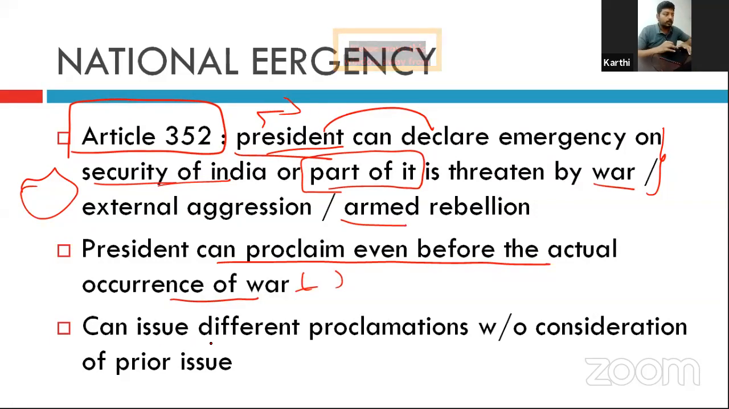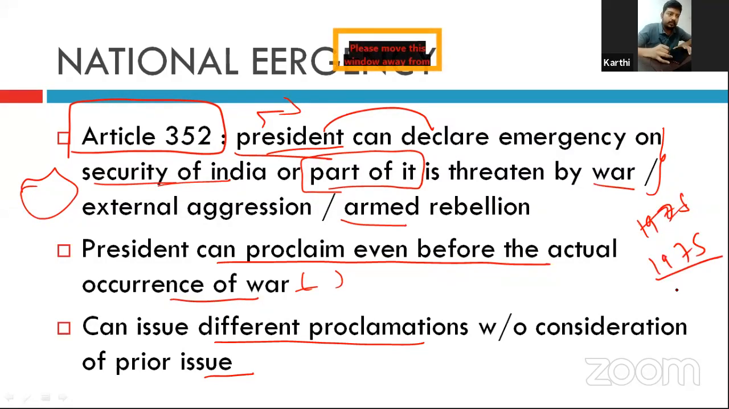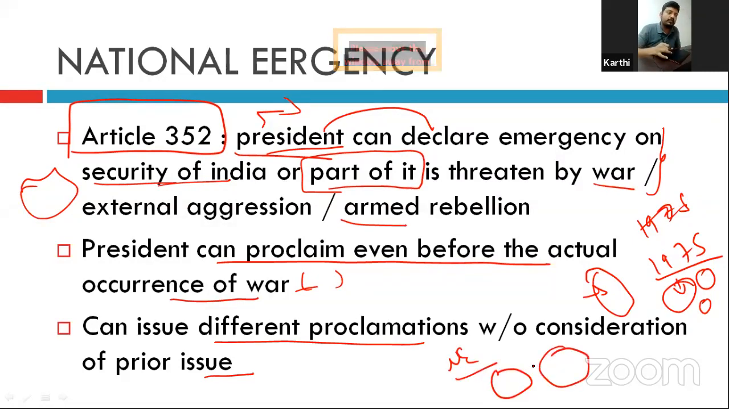Now, the President can issue a different proclamation without consideration of a prior one. For example, there is already a national emergency. When the emergency was declared in 1975, there was already an emergency and a proclamation regarding that emergency. Again, they can give a different proclamation. Suppose the national emergency was declared and one proclamation was given. Again, a proclamation can be given without considering what was given in the prior proclamation, right?